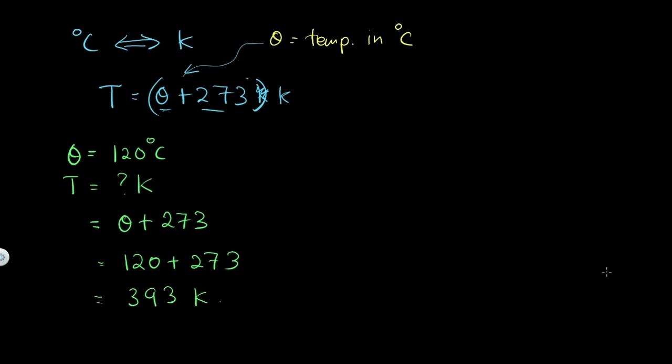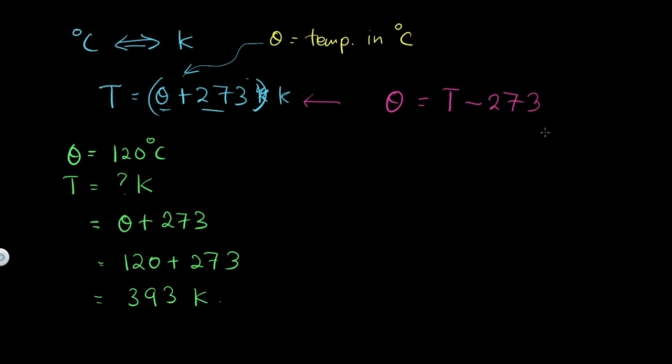What if we want to convert from Kelvin to degree Celsius? We use the same formula, but this time we want to find theta. So if we rearrange this equation, let's make theta the subject. Theta equals T minus 273.